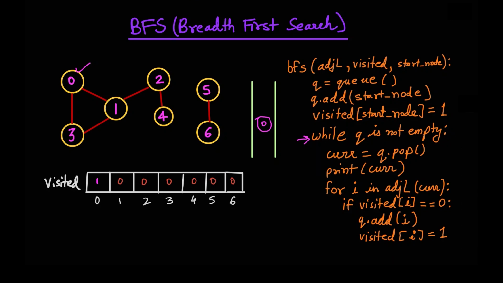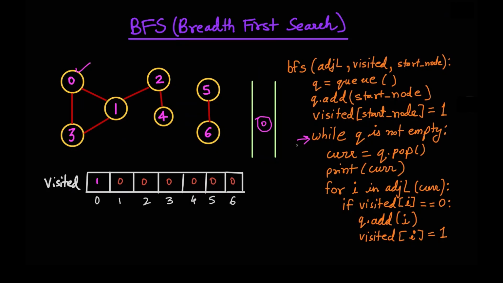We'll pop the element out, and for all of its neighbors, we'll add all the unvisited neighbors inside this queue right here. So that is the whole concept. And while we are doing that, we'll mark them as visited. Seem confusing? Let me just go through this example now.